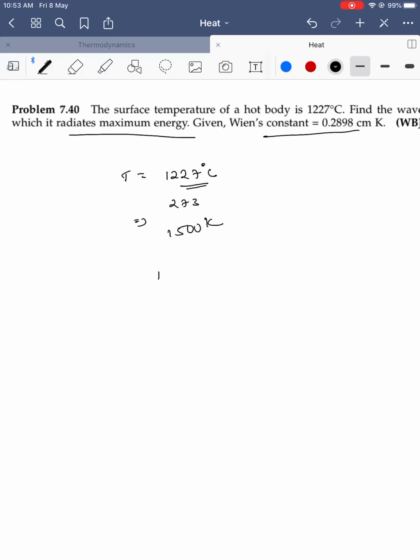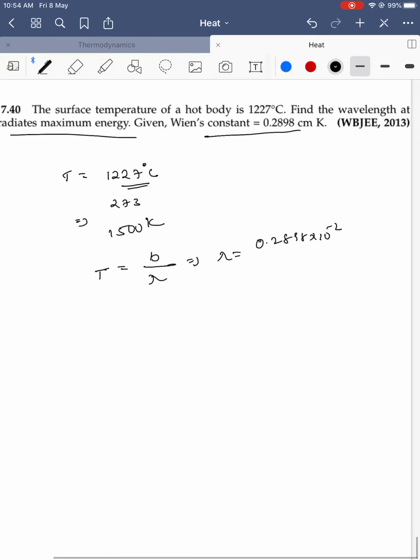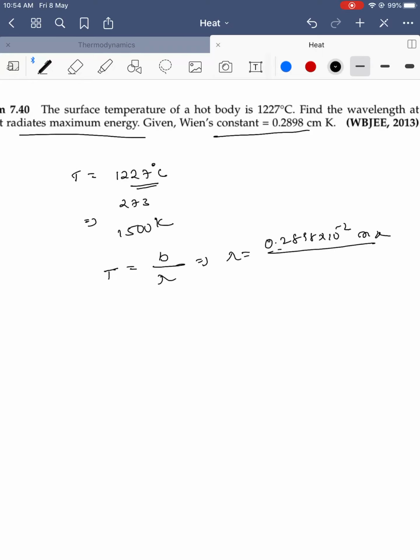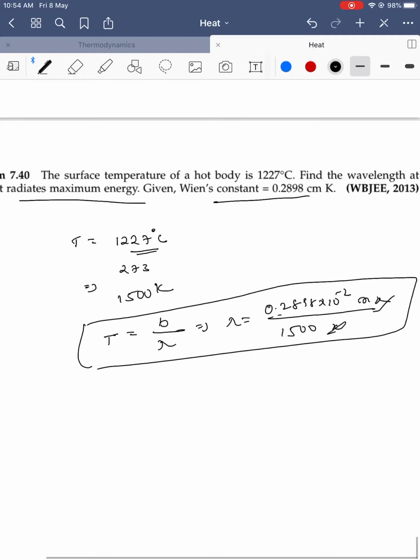Lambda is equal to B by T. He is asking for the wavelength. What is the value of B? 0.2898 into 10 power minus 2 meter Kelvin, divided by the temperature, 1500 Kelvin. Kelvin gets cancelled. If you simplify, you will get the value of the wavelength.